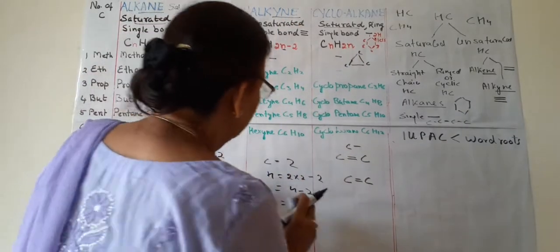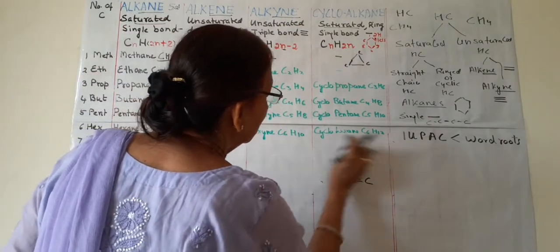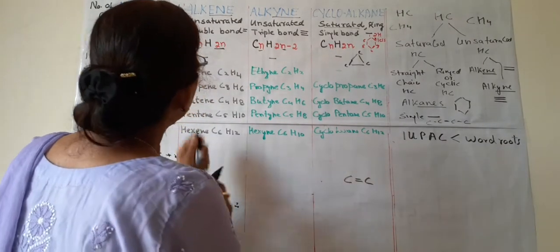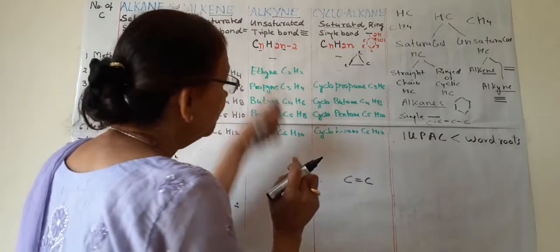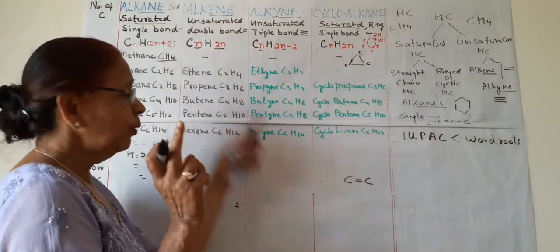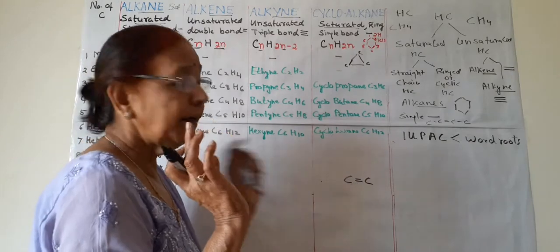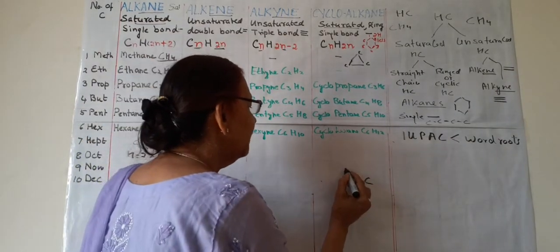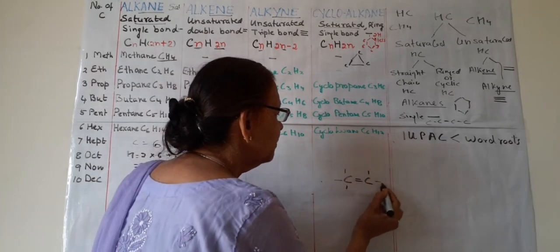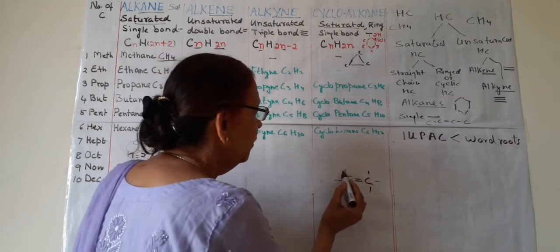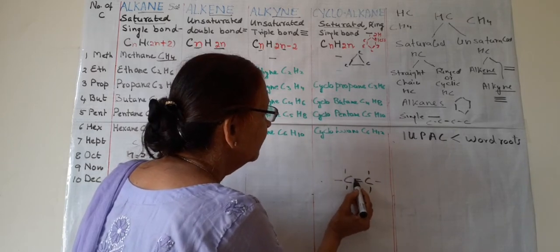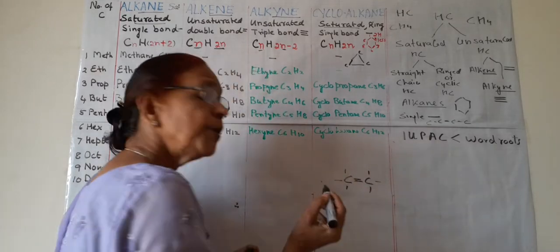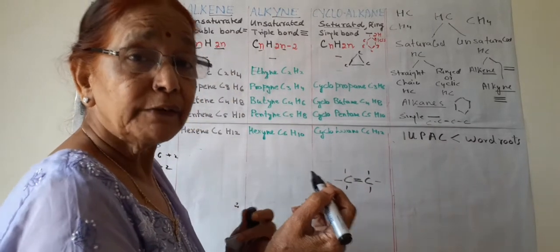So we are drawing here ethene. A double bond should be there, and eth means 2 carbon atoms should be there, and in between them this double bond is there. So this carbon has 4 valency, this carbon also has 4 valency, tetravalent. 1, 2, 3 and 4th is this. 1, 2, 3 and 4th is this, and these two share their electrons with one another.